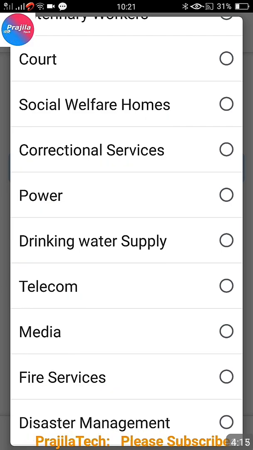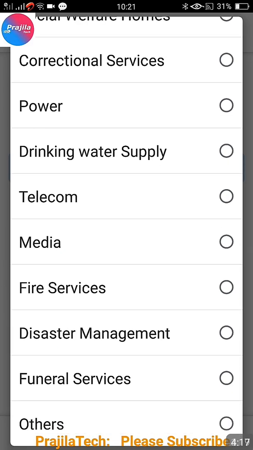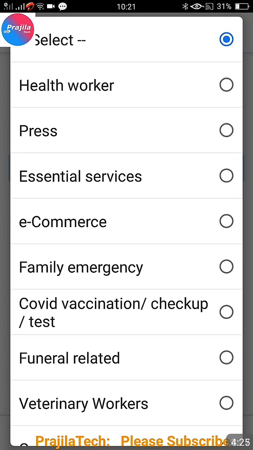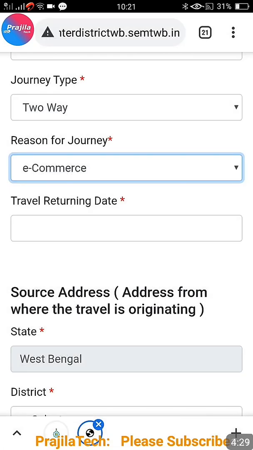Let me know if you are not able to find, I can also help you. Now if you are not falling into any of this category, you can even select others option. So there is a lot of options given out, so you don't need to worry about the option of travel. Okay, only thing is that you should have valid documents.